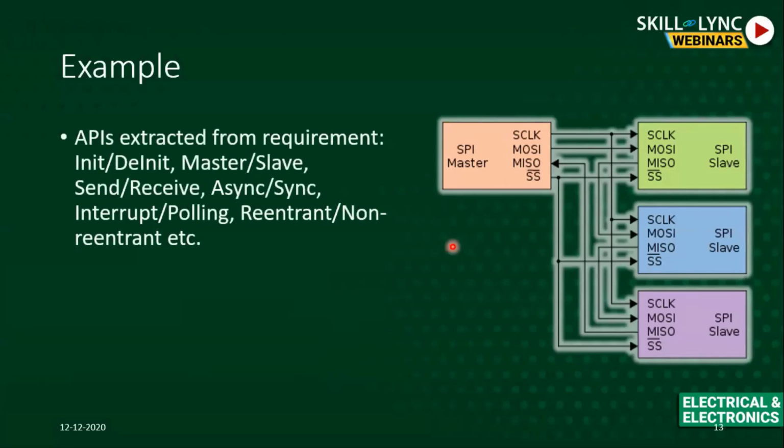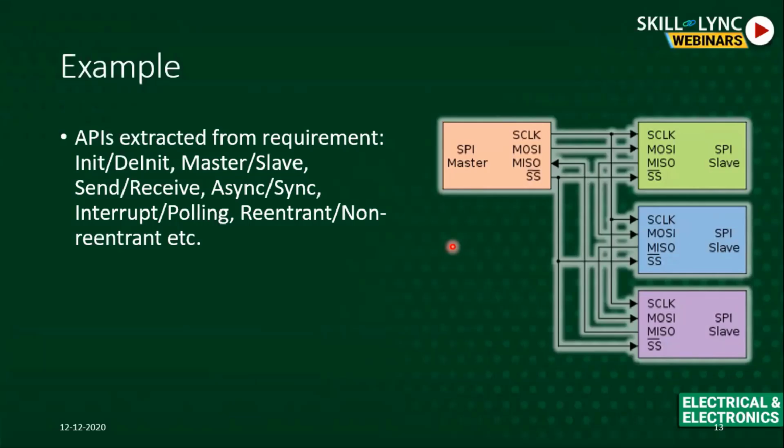Now, to keep your device driver or low level driver generic, what is done is that from the requirement itself, all the APIs, which means application peripheral interfaces as the industry term, or your functions, are always mentioned in the requirement. So what is going to be your function name, what are going to be the parameters, what is going to be the return type, and what the function is going to do.